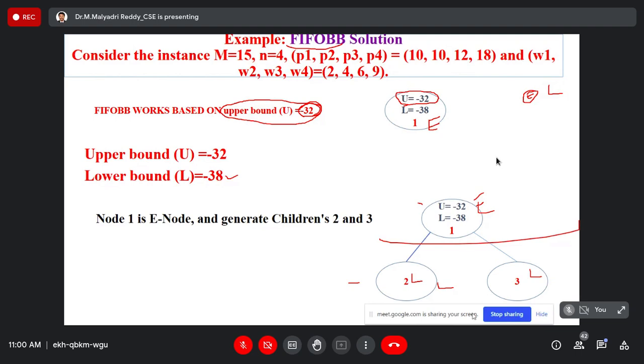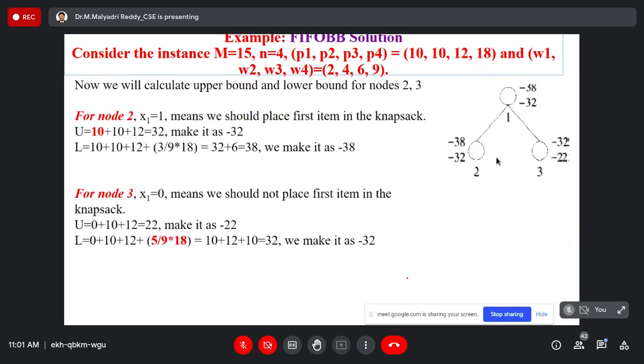When you focus on the node 2, it becomes the E node. Till 3 is the live node. When 2 becomes the E node, what will happen? Again, it generates the children. Live node, live node, live node.